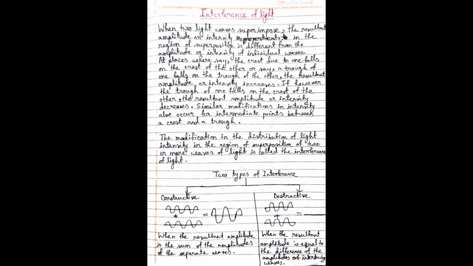There are two types of interference. One is constructive interference and the other is destructive interference. When the resultant amplitude is the sum of the amplitudes of the separate waves, it is called constructive interference. That is, here the intensity will increase. The other is when the resultant amplitude is equal to the difference of the amplitudes of the interfering waves. This interference is called destructive interference.